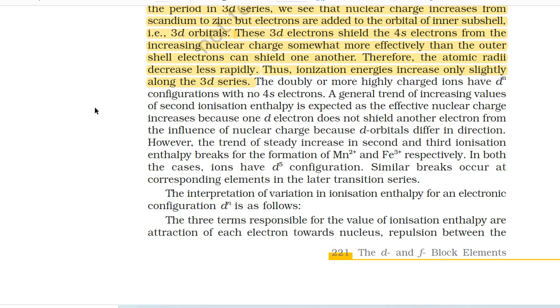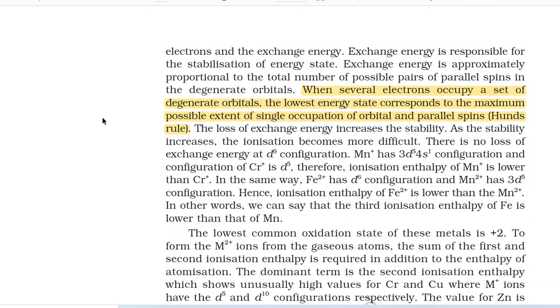The interpretation of variation in ionization enthalpy for an electronic configuration d^n is as follows. The three terms responsible for the value of ionization enthalpy are attraction of each electron towards nucleus, repulsion between the electrons, and the exchange energy. Exchange energy is responsible for the stabilization of energy state. Exchange energy is approximately proportional to the total number of possible pairs of parallel spins in the degenerate orbitals.